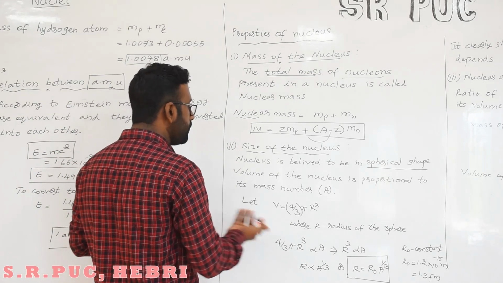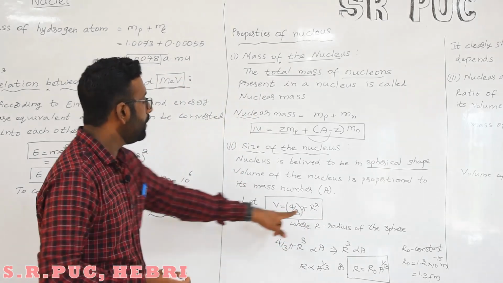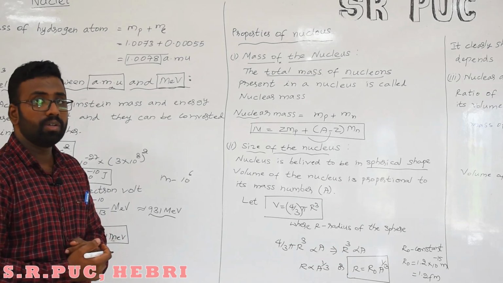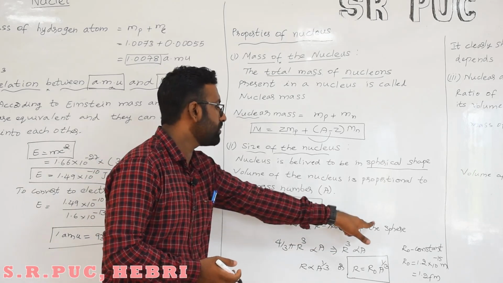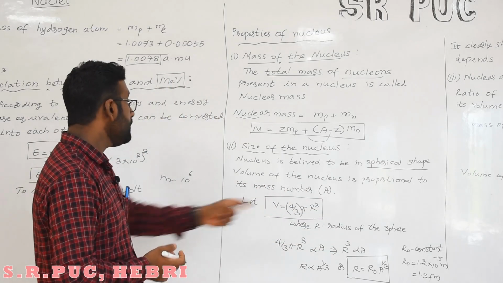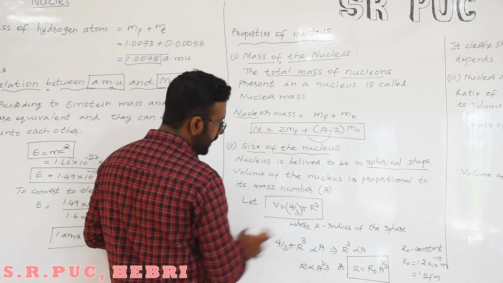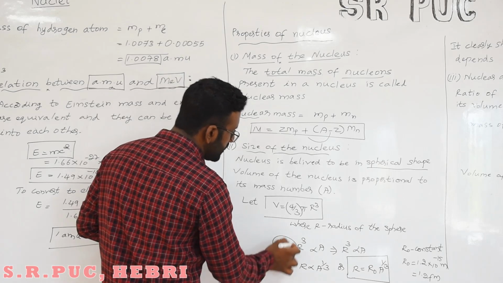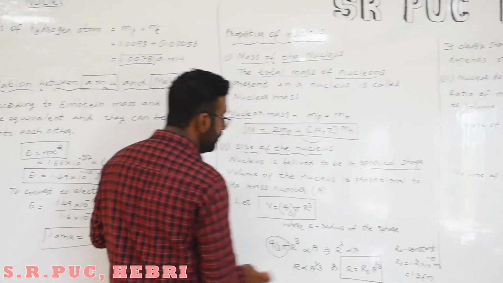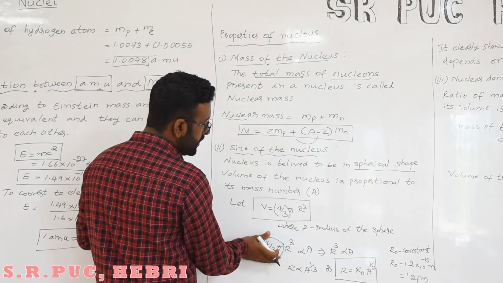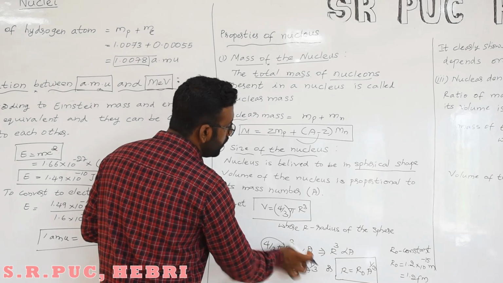Then what is volume? The volume of the sphere we can find out. V is equal to 4 by 3 pi r cube. What is r over there? r is the radius of the sphere. Then we can write that 4 by 3 pi r cube is proportional to A. This is a constant, so it is neglected, or we can directly write r cube is proportional to A.